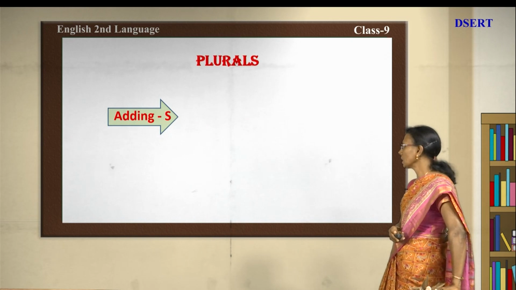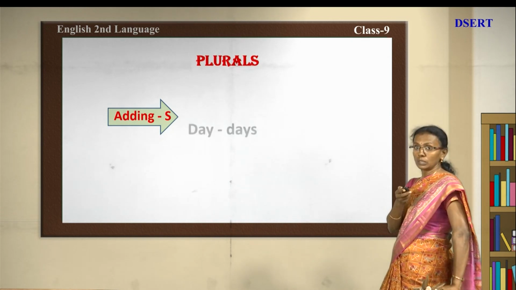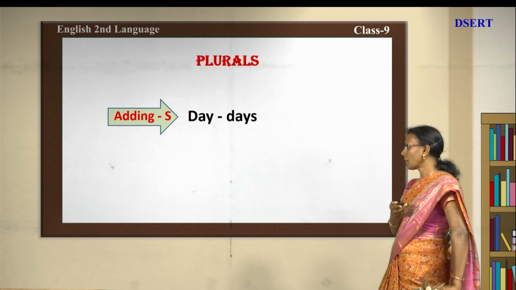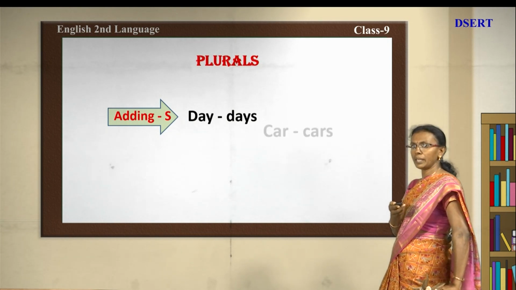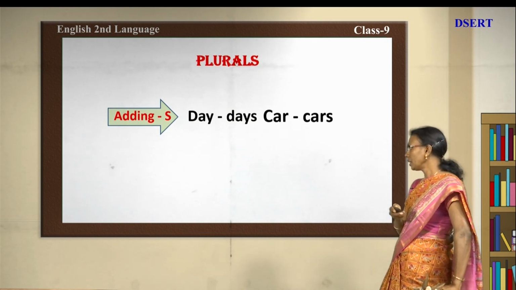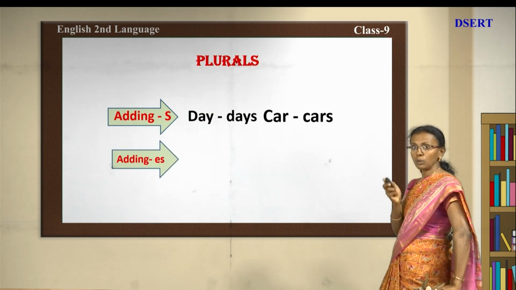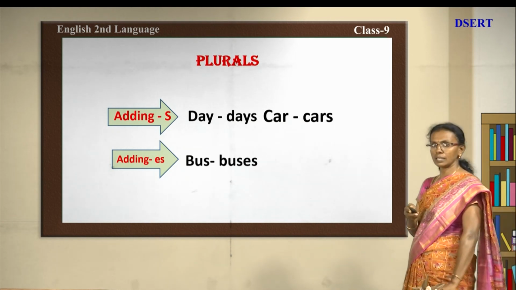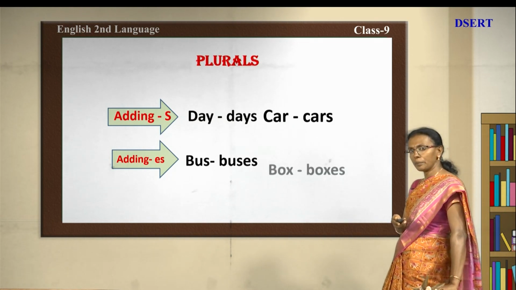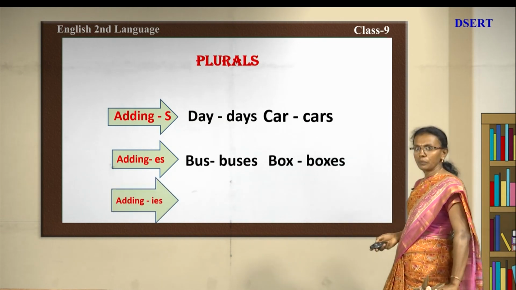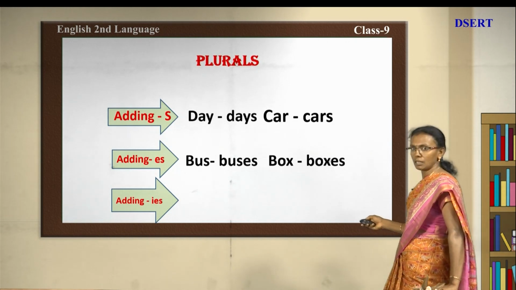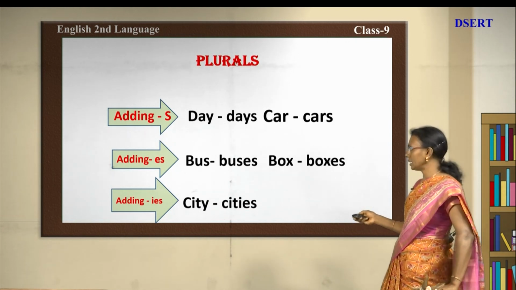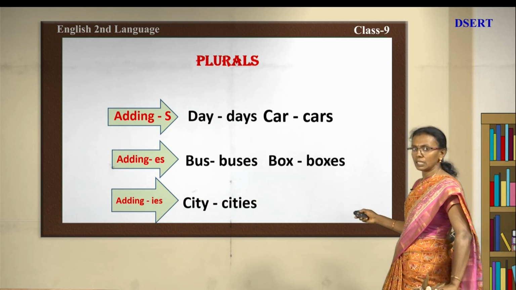See, first one is adding s to the nouns. See there, day has become, adding s, you made that into days. It has become plural now. Car, adding s, you made cars. Now, adding es, how you make plural? Now, you see bus, buses. So, buses, es has been added to make plural. Now, box, boxes. Now, we see adding ies. What will happen to the noun? See, city, you make plural cities, and there baby, babies.